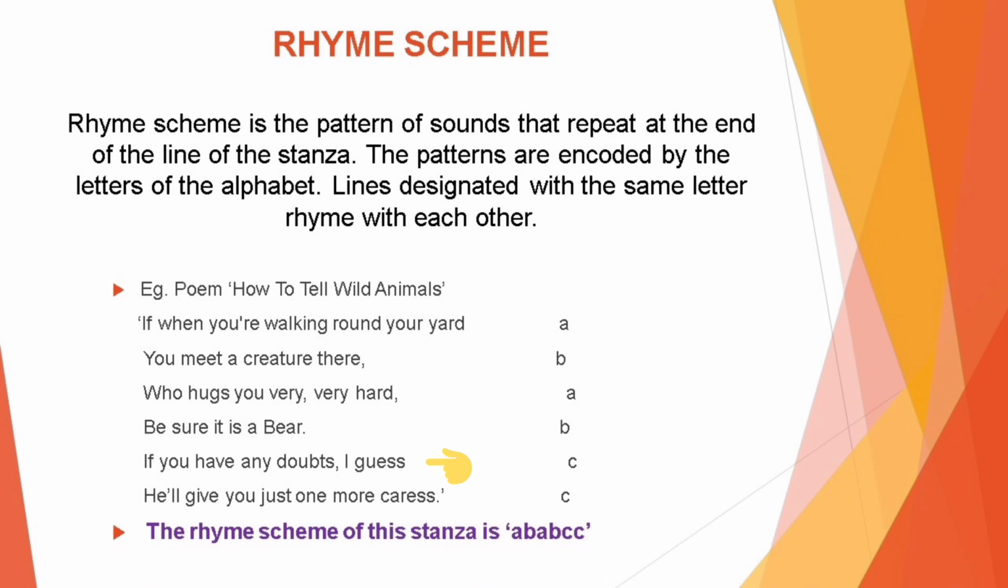The last word in the fifth line is guess. Guess does not rhyme with any of the words that we have taken up above, so we will assign it the code C. The last word in the sixth line is caress. Caress rhymes with guess, so this will also be assigned the code C. Thus, the rhyme scheme of this stanza is A, B, A, B, C, C.